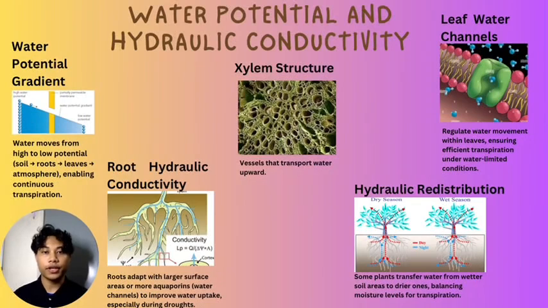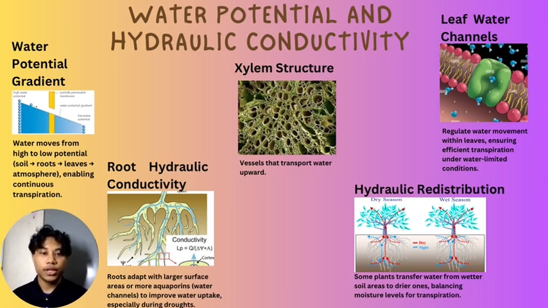Okay, the next point is water potential and hydraulic conductivity. There are the water potential gradient, root hydraulic conductivity, xylem structure, hydraulic redistribution, and leaf water channels. For the water potential gradient, water moves from high to low potential, that is from soil, roots, leaves, and atmosphere, enabling continuous transpiration. For root hydraulic conductivity, roots adapt with a larger surface area or more aquaporins, that are water channels, to improve water uptake, especially during droughts.